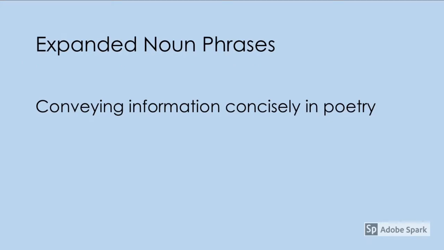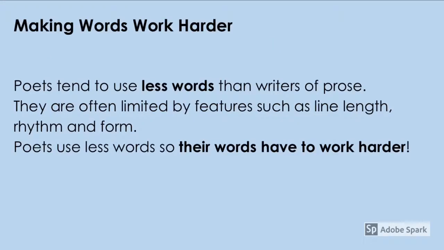In today's video we're going to be looking at expanded noun phrases and how we can use them to convey information concisely in poetry. When we're writing poetry, we tend to use fewer words than we might do in other types of writing. This means that our words need to work harder. We're often limited by features such as line length, rhythm and form, so we need to choose our words really carefully.